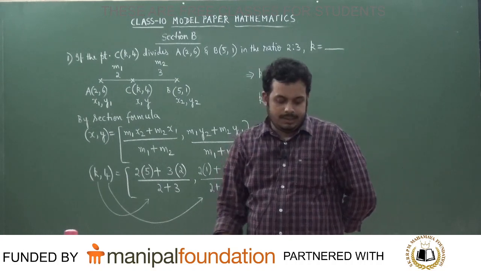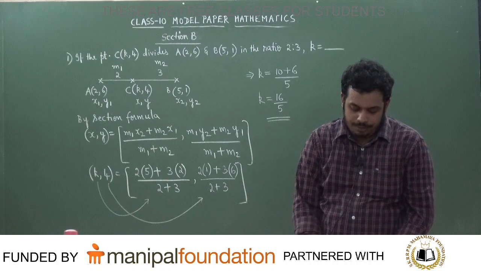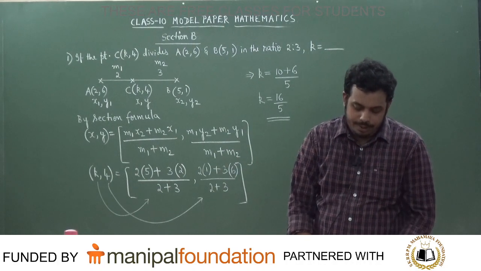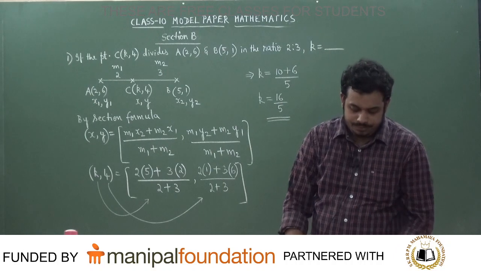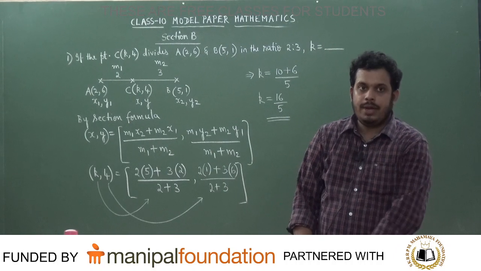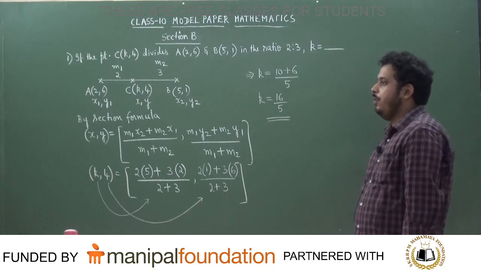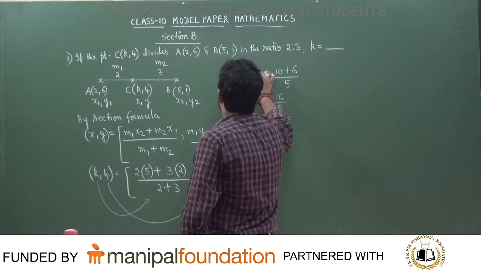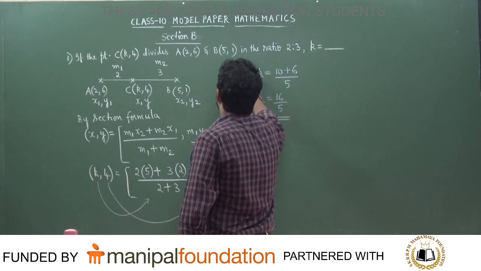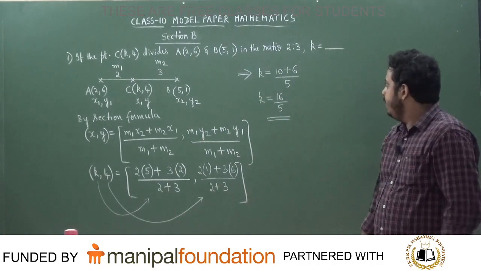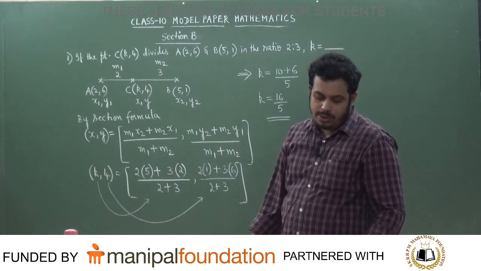You have to write the answer as 16 by 5, students. Is it okay? You have to write the answer as 16 divided by 5. Do you get it? You have to put one implies sign, which implies k value is equal to 10 plus 16 divided by 5. K is equal to 16 by 5 is the answer to the question.